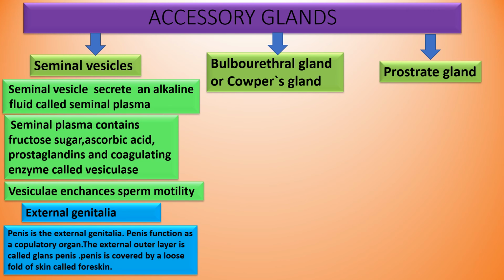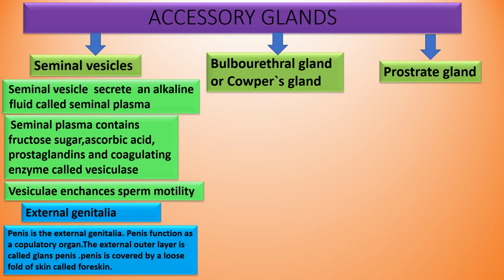Before that, let us see the external genitalia. The penis is the external genitalia. It is a very important copulatory organ. The outer end is called the glans penis. The penis is covered by a loose fold of skin called the foreskin.